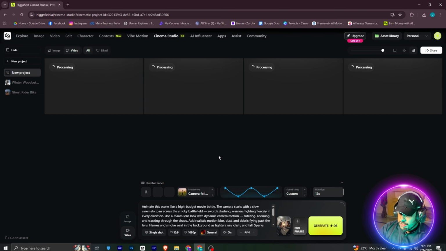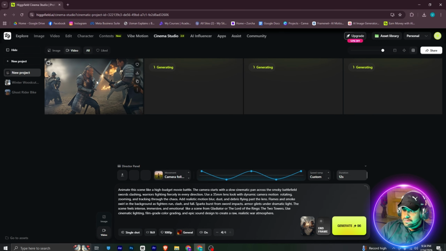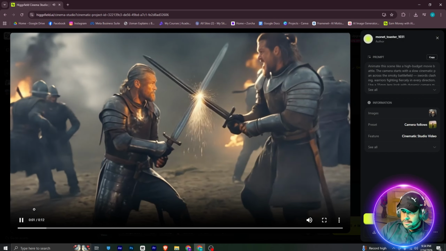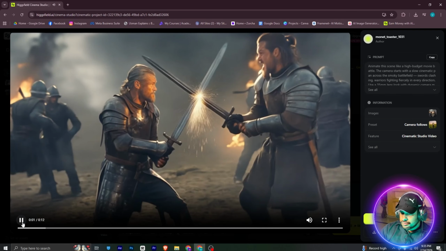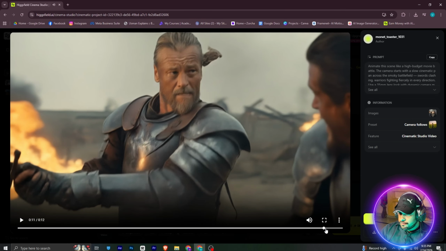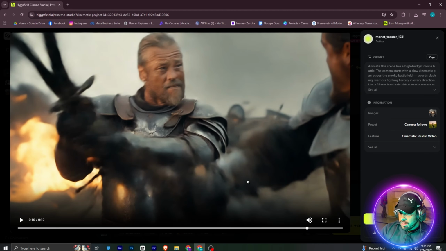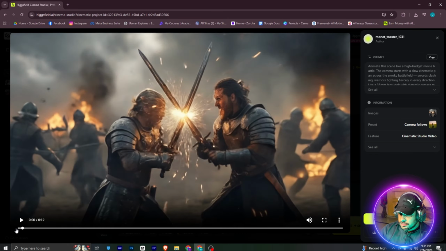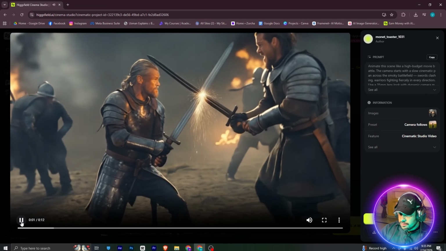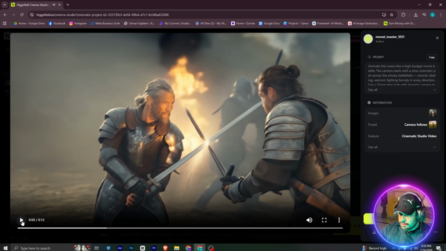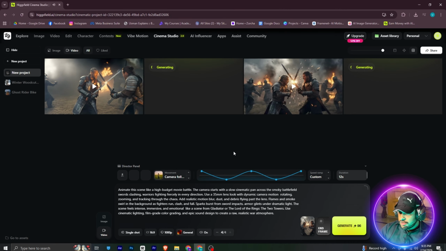So it won't take a lot of time. So once this is generated, I will show you the final result. So stay tuned. So you can see this is the result we got. I will just simply let it play and show you. You can see the realism at the end of this, a bit of motion blur that we talked about in our prompt, and you can see all that. So at the start, the camera is fast, then gradually after this point it becomes slow. So this is how you can create this.